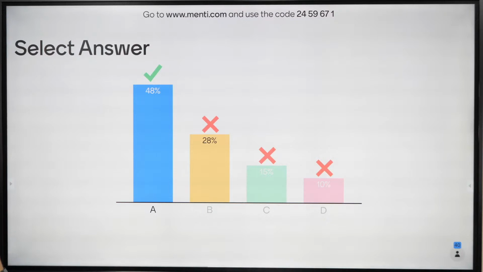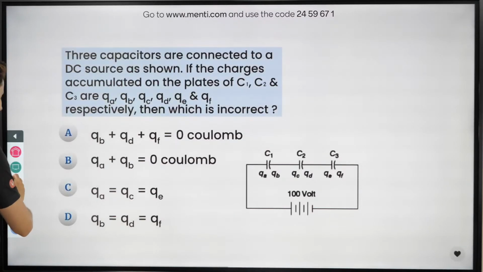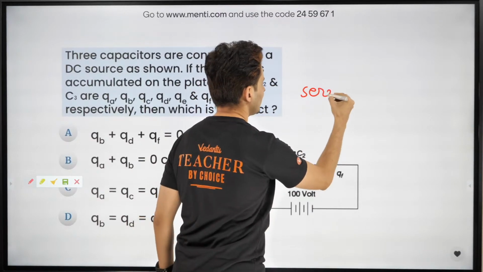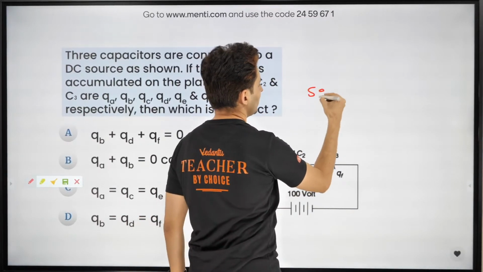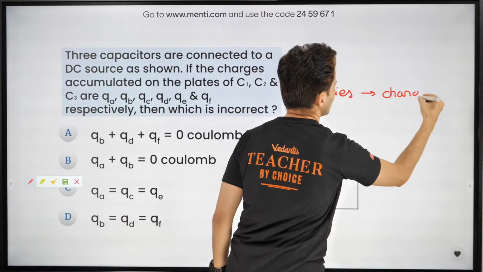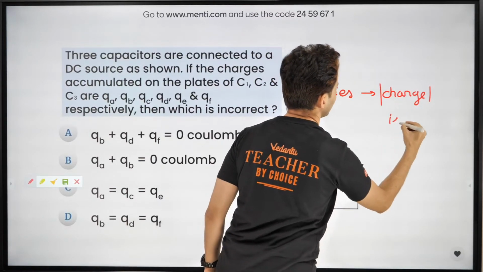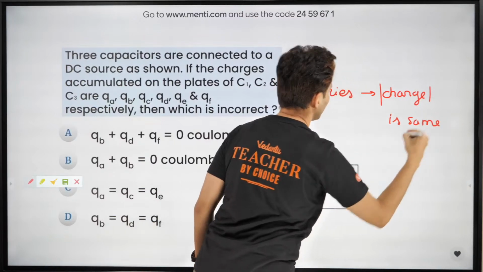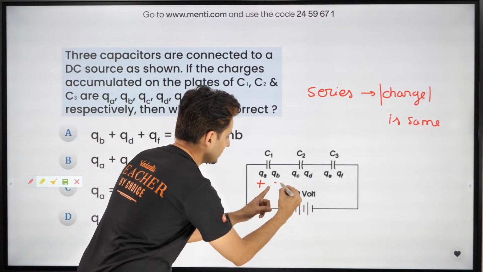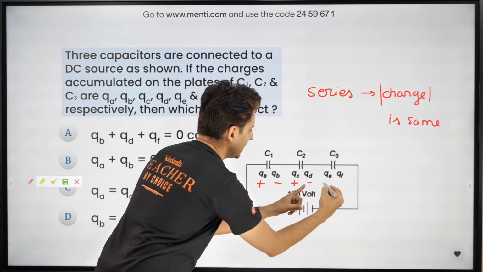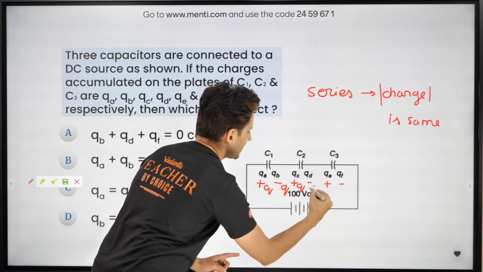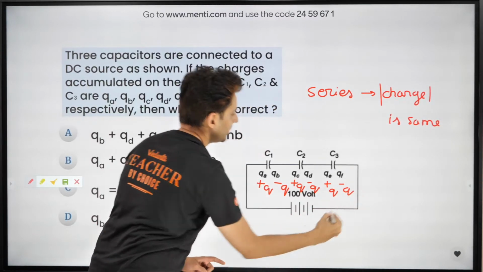48%, little less. I was expecting a little bit more. See guys, what will happen is in series, the charge is same. The charges on each capacitor is same. That means if this is plus, this will be minus, this will be plus, this will be minus, this will be plus, this will be minus.